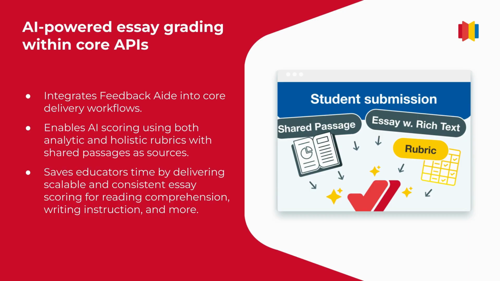So first, we've updated our Feedback Aide integration in the core APIs. This integration, which brings our agentic AI grading engine into Learnosity questions, now supports essay responses. This update enables AI scoring using analytic and holistic rubrics with shared passages as sources, expanding on the previously existing integration with short response. This brings scalable, consistent essay scoring directly into delivery workflows for reading comprehension, writing instruction, and more. Let's see a demo of this now.